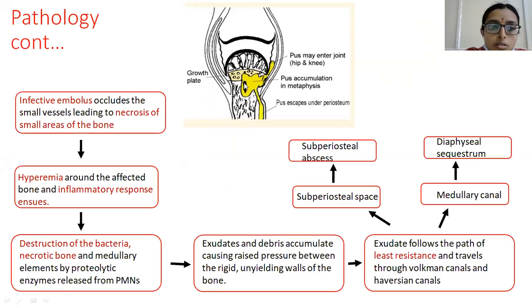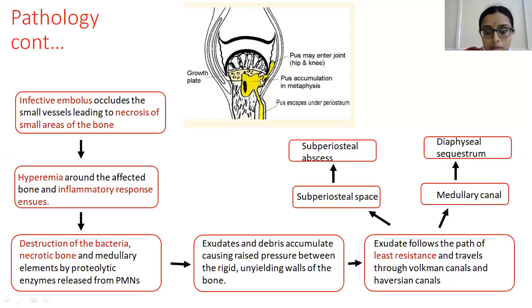So this is the metaphyseal pus formation, and here this pus gradually breaches the metaphyseal cortex and forms the subperiosteal abscess. This subperiosteal abscess, either it may escape under the periosteum as shown here in the picture, I am showing it with the cursor, or it may move into the joint. If at all the metaphysis is intra-articular, like in proximal femur or in proximal humerus, it moves intra-articularly.